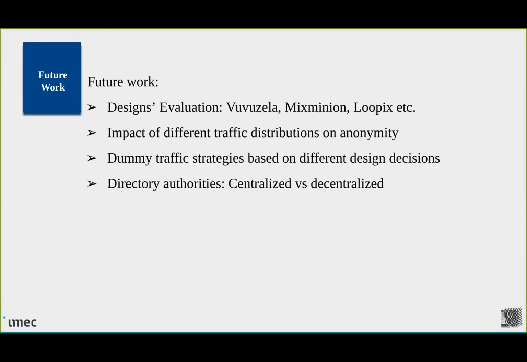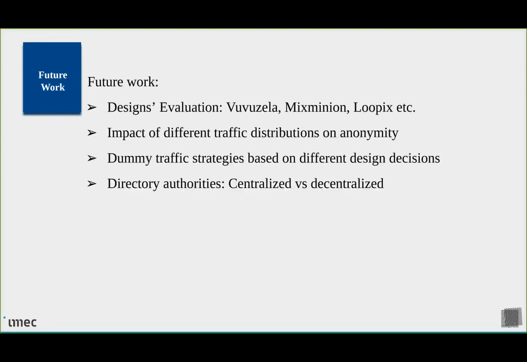A second thing we're thinking about is the impact of different traffic distributions on anonymity. Here, you can think of a scenario: you have a mixnet, and on top of it, you have 2 different types of application. One is messaging, and the second one is emails. Of course, the traffic distributions are going to be different, but should we have the same mixnet for 2 different applications? Will that leak information, maybe according to the traffic distribution, about what kind of application you are using? Or the other scenario, maybe we should have 2 different mixnets, one per application.